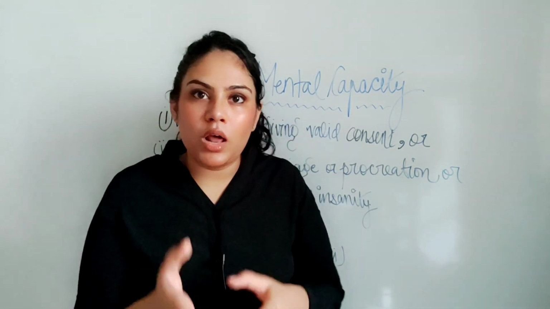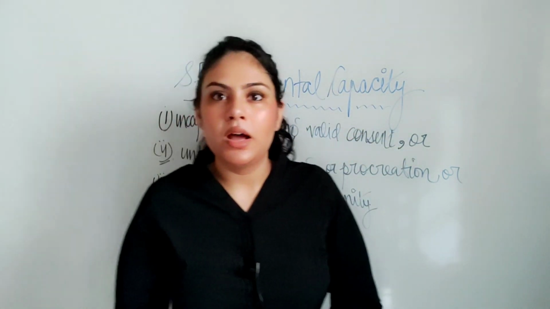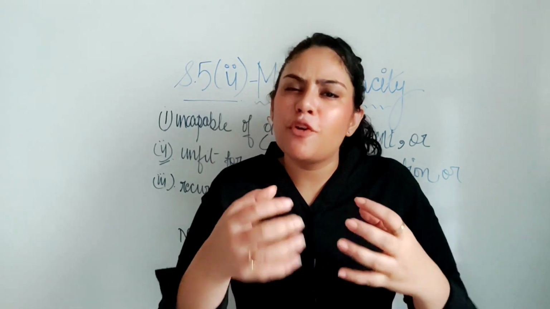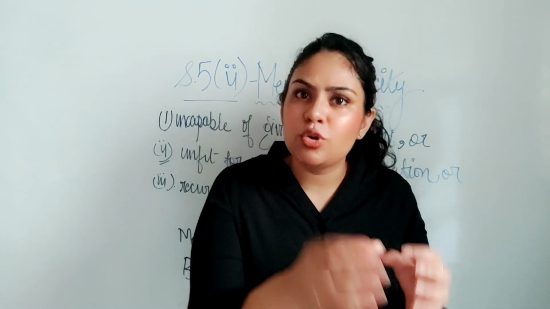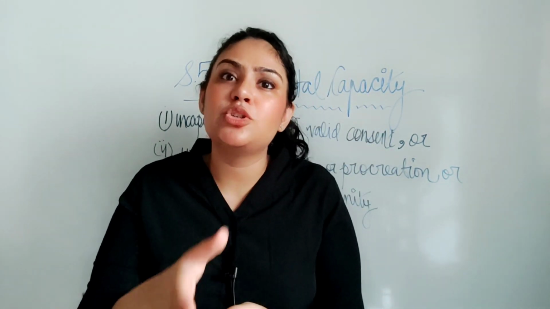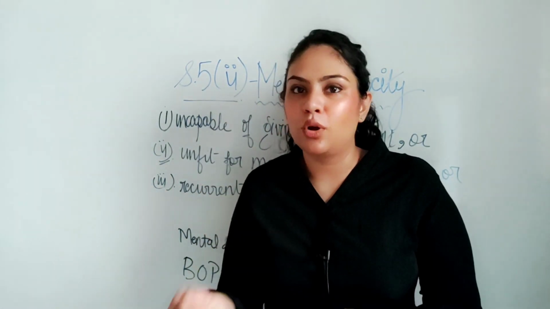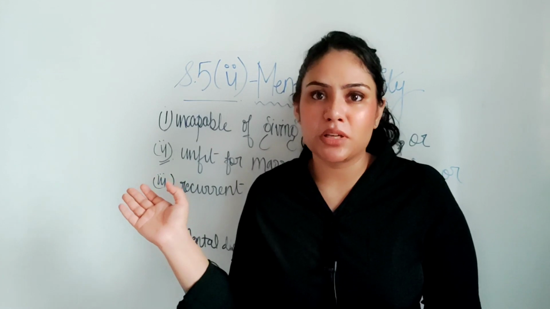So this was all about Section 5 Clause 2. Section 5 Clause 2 talks about mental capacity. If you want to enter into a valid marriage, you have to make sure that at the time of marriage your spouse is not suffering from any of these three conditions which have been mentioned under Section 5 Clause 2. So I hope this concept is clear to everyone.